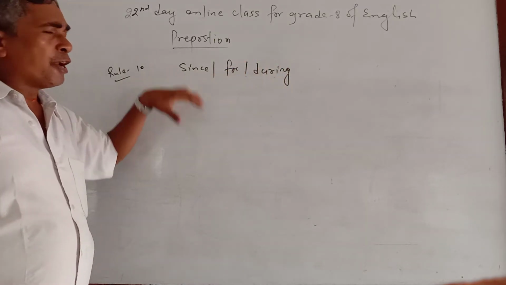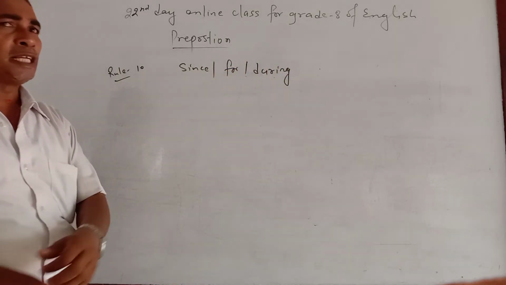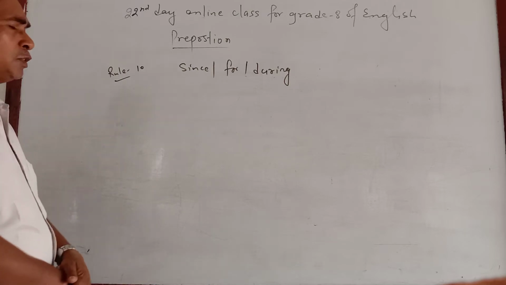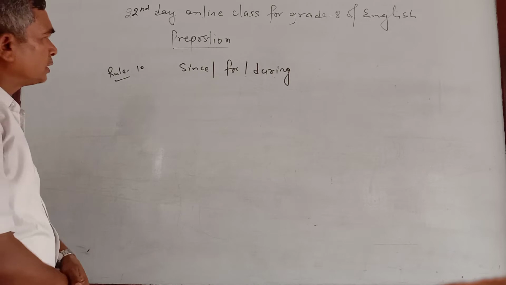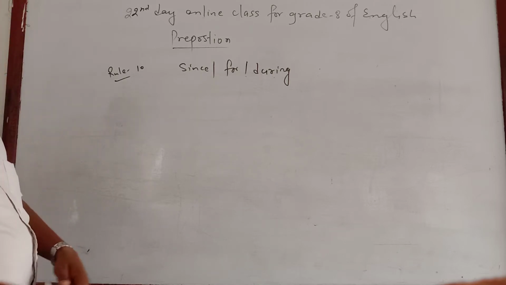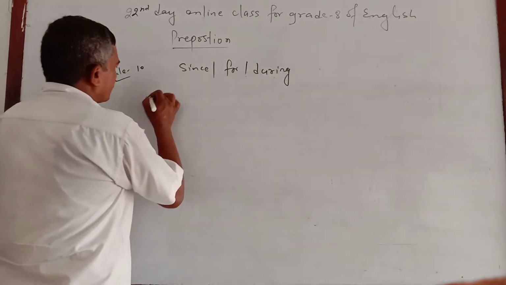But here in prepositions, since means dekhi, for means also dekhi, during means avadhi bhari. And the use is a little bit different. Though since, for and during are near about the same, their uses are a little bit different.